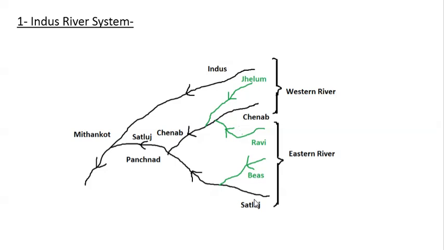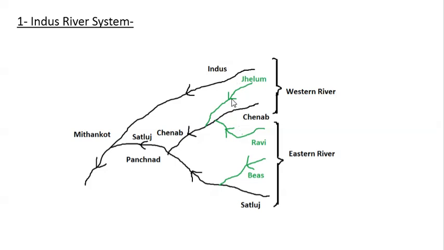Then we have the Satluj River. The source of the Satluj River is near Mansarovar Lake in Tibet again. So in all we can say that the sources of the Indus and Satluj are near Mansarovar Lake.